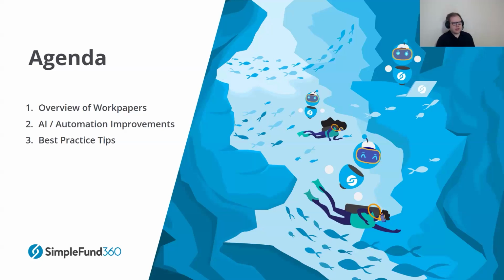For the third section, we'll just run through some best practice tips. So anything that might not fall into the previous category, as well as some things that I've observed either looking at different support tickets that are available, or just my experience with clients and what they've used in the Workpaper screen, what they've said is successful, and maybe what they've been confused about. So some points going from there.